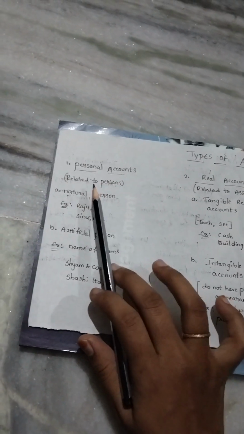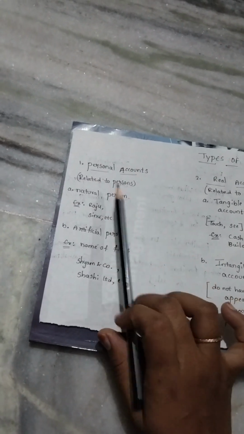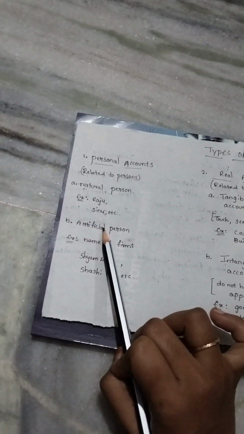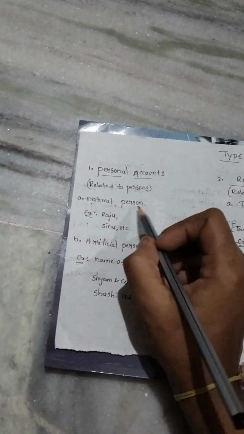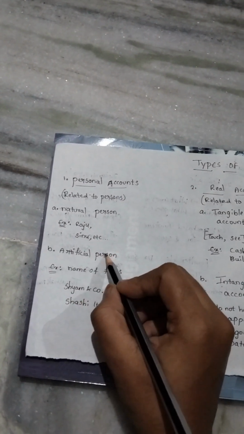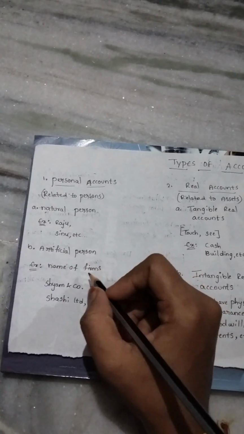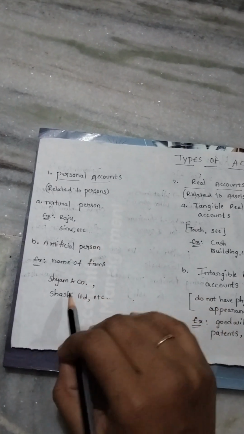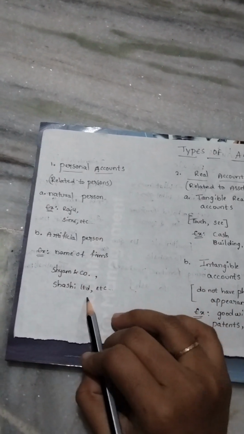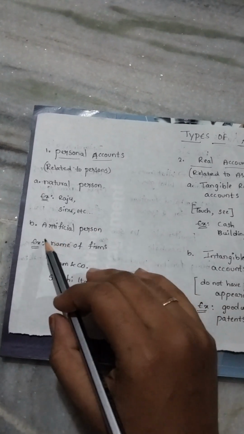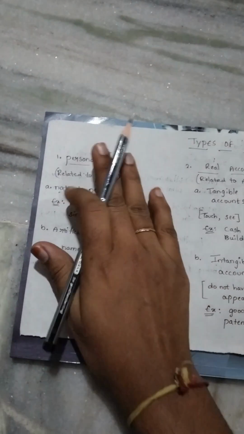Now we will discuss in detail about the personal account. Personal account is divided into two types, natural person and artificial person. Natural persons are, for example, Raju, Srinu, etc. The second one is artificial person. Artificial persons are different from natural persons. For example, names of companies like Sham and Co, Shashi Limited. These names come under artificial persons. So this is personal account.